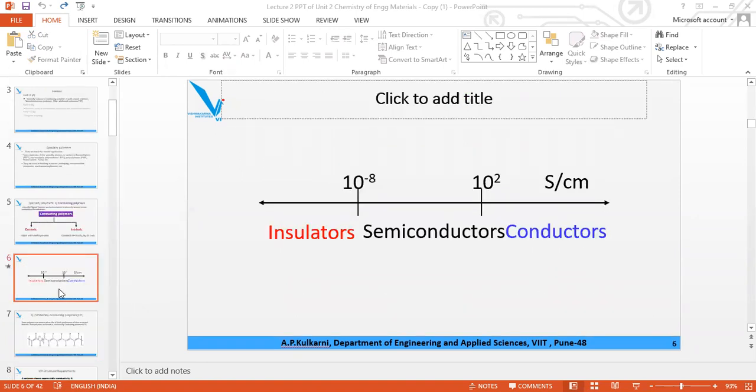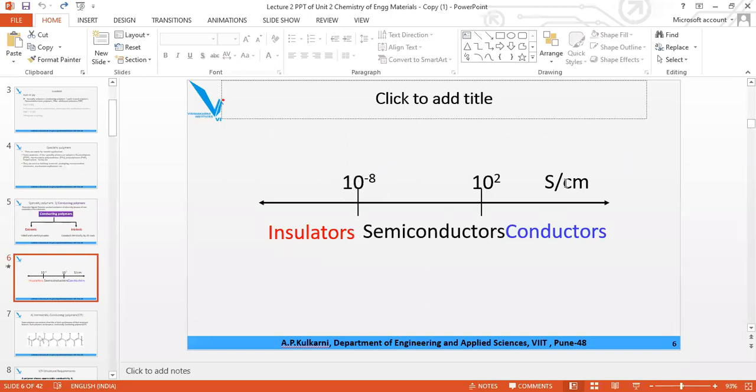Now this is the range given for insulator, which means bad conductor, semiconductor, and conductor, in S per cm. What will be the S per cm range? This will be asked in the MCQ.